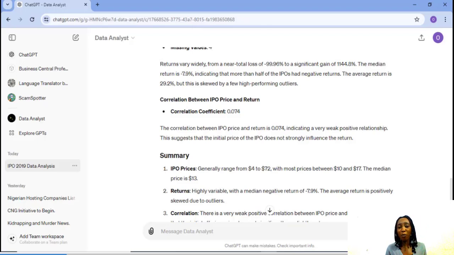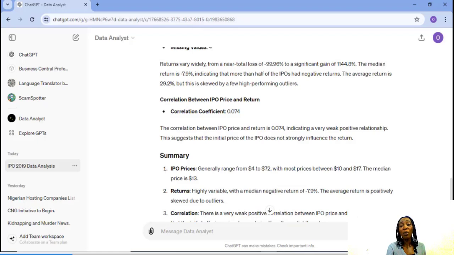It says the IPO prices generally range from $4 to $72, with most prices between $10 to $17. The median price is $13. Returns are highly variable, with a median negative return of minus 7.9%. The average return is positively skewed due to outliers.